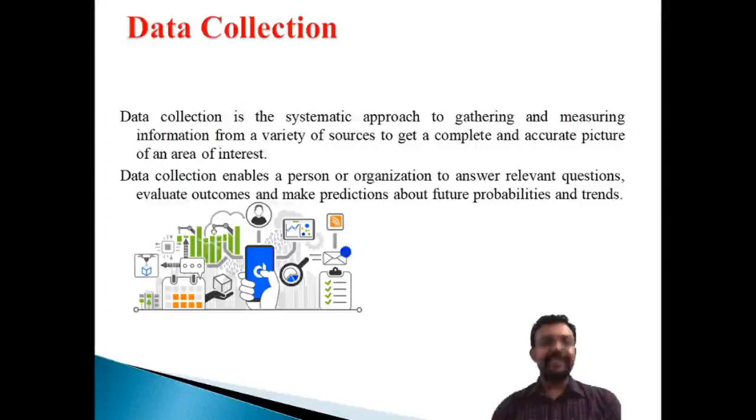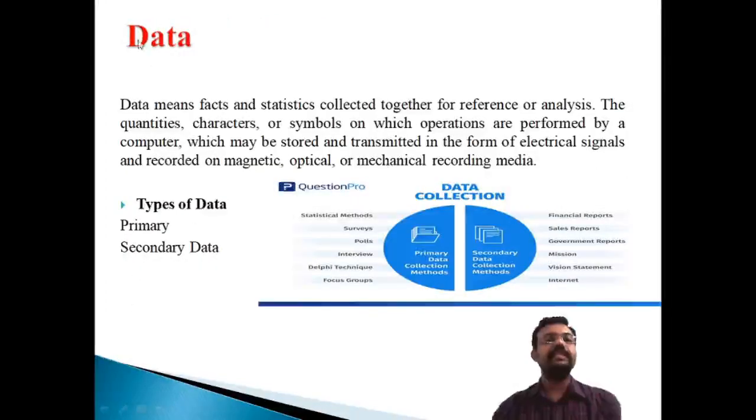From the data collection point of view, the first important element is what we mean by data. Data is the most essential element of your research. As a layman, data means raw facts and figures. From a statistical point of view, data is a collection of particular elements.